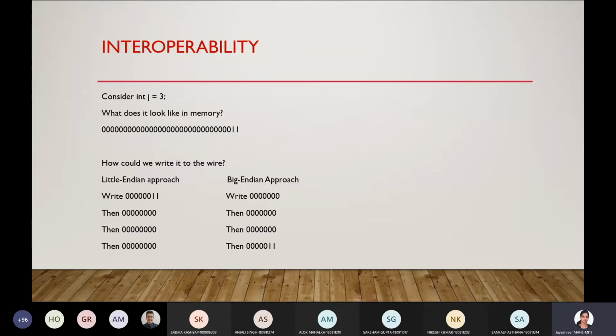You can see the same thing represented in the Little Endian approach.